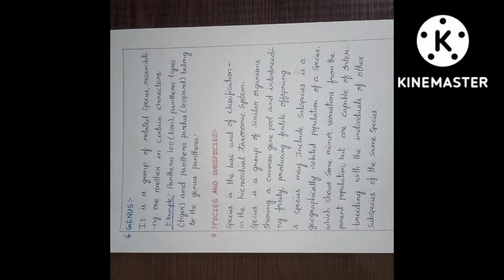Next is species and subspecies. Species is the basic unit of classification in the hierarchical taxonomic system. A species is a group of similar organisms sharing a common gene pool and interbreeding freely, producing fertile offspring. Here, basic unit means species constitute a group of phenotypically similar organisms with common ancestry that can interbreed freely to produce fertile progeny, and hence is considered the basic unit of classification.